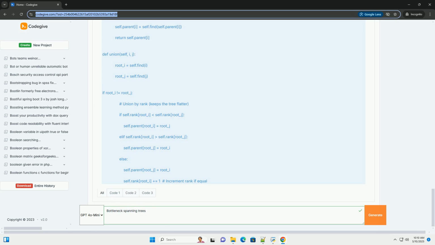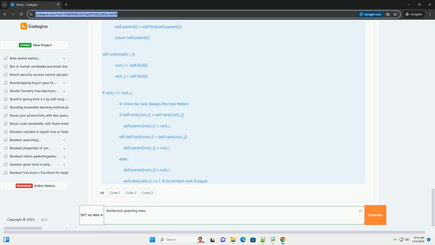Edge weights: the code assumes that edges have a weight attribute. You can modify the code to handle graphs where edge weights are stored differently. Connected graph: the algorithm assumes that the input graph is connected. If the graph is not connected, the algorithm will not find a spanning tree. The code checks this and returns None if the graph is not connected.